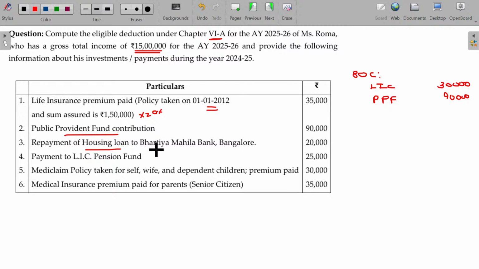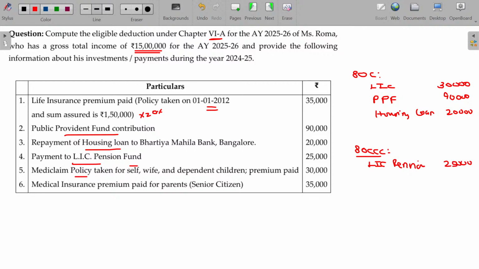Repayment of housing loan to Bharatiya Mahila Bank, Bangalore, if it is approved, of course, you can claim this one. Housing loan repayment, not the interest. This 20,000 can be claimable. Payment to LIC pension fund, deductible under section 80CCC. LIC pension scheme or annuity scheme, not covered under section 80C, deductible 25,000, but the ceiling is 1,50,000.